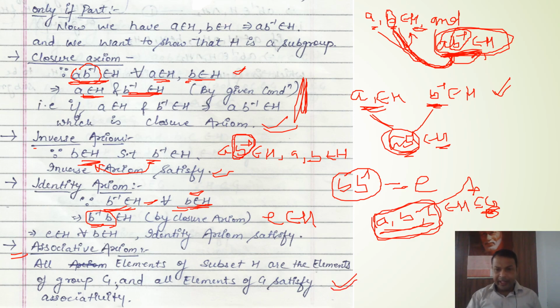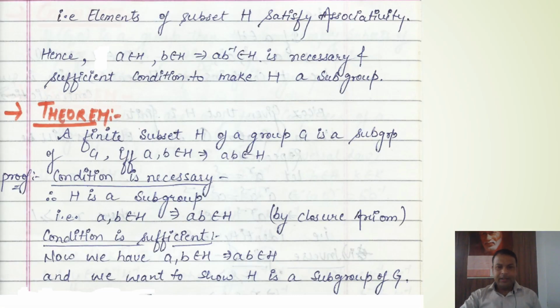So it is a very important and useful theorem that if you know that AB inverse belongs to H, then it is sufficient to say that H is a subgroup. Hence this is the conclusion of our theorem. Because H is satisfying all four properties, we will say that this condition is the necessary and sufficient condition to say that H is a subgroup.